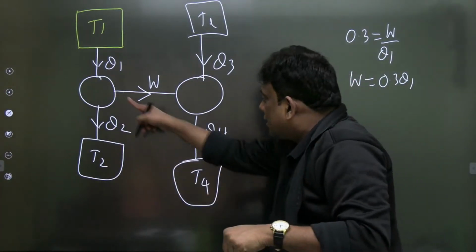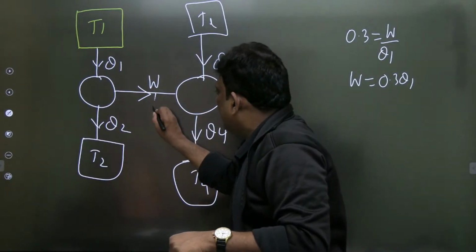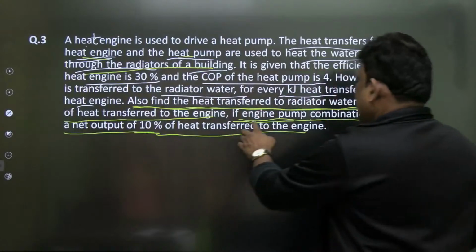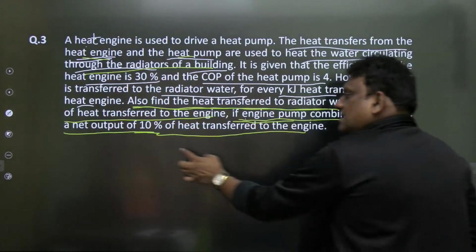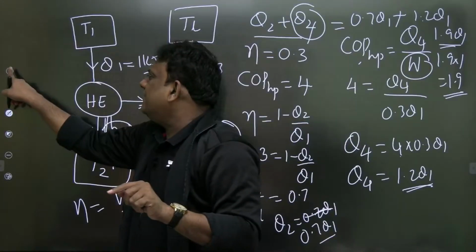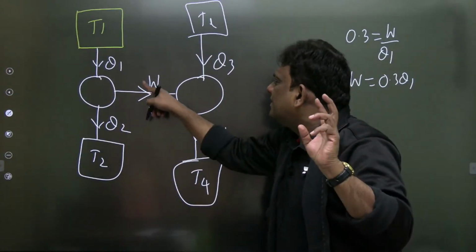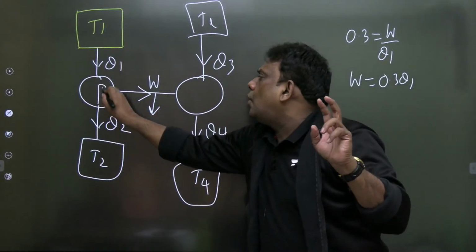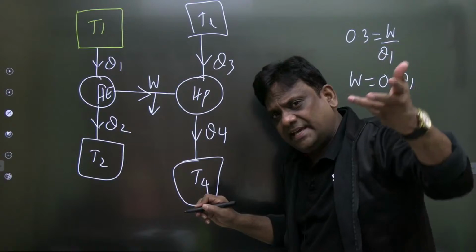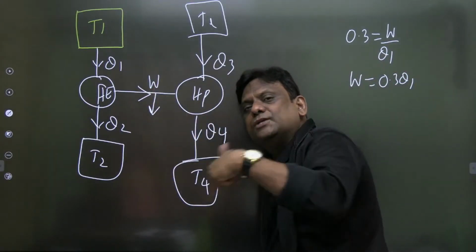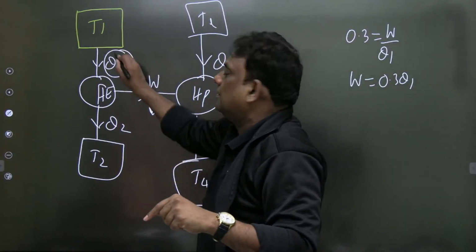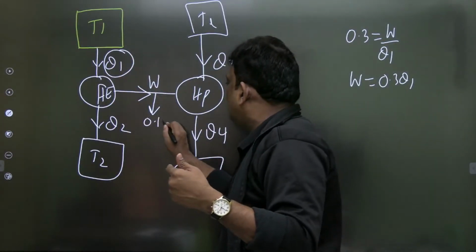Now the combination is delivering a net work output. Look at the question properly. If the engine pump combination delivers a net output of 10% of the heat transfer to the engine. In the previous case, all the work developed by the engine is going to the heat pump. But in this case, I repeat dear students, some net work is obtained. How much is that net work? He said 10% of this Q1. So can I say this is 0.1 Q1?